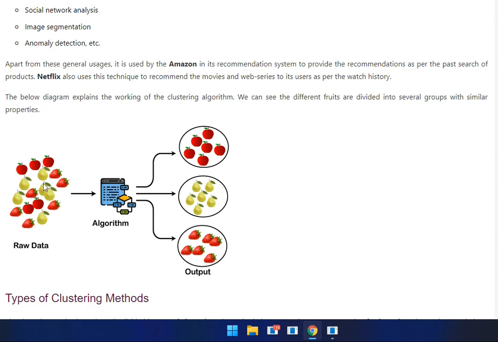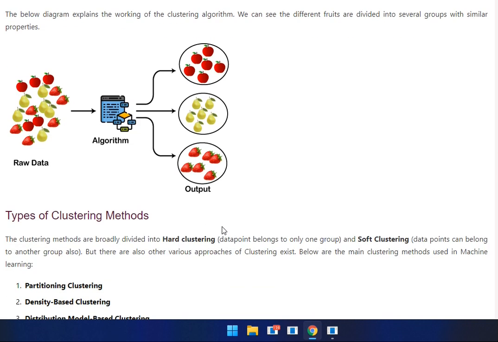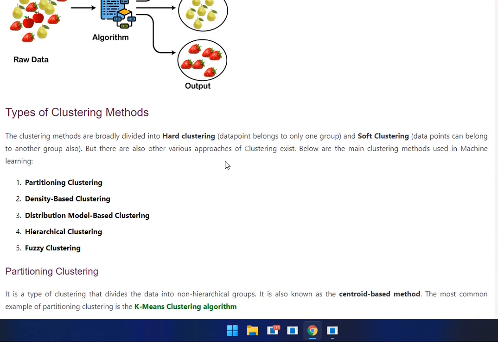This is the raw data, this is the algorithm, this is the output. In the raw data, apples, mangoes, grapes and strawberries are there. Then the algorithm splits them, apple on one side, mango on one side, strawberry on one side.